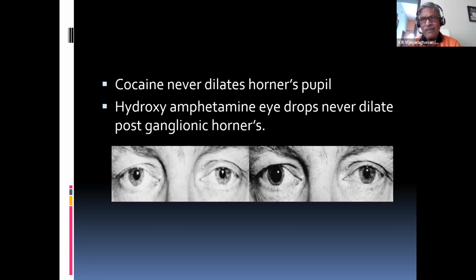Postganglionic, for example, an exam question: where is the postganglionic area? They will ask you, and the classical example is the cavernous sinus area. You can tell the cavernous sinus area in the exams. Or the carotid artery area, above the common carotid artery bifurcation. These are the postganglionic areas. When you have a problem in the cavernous sinus and you apply hydroxyamphetamine, the pupil will not dilate. Whereas when you have a problem in the spinal cord area and you apply hydroxyamphetamine, the pupil will dilate. These are called preganglionic areas.